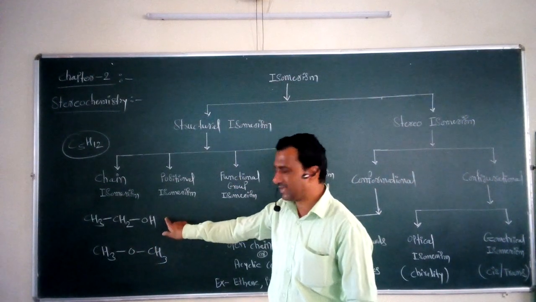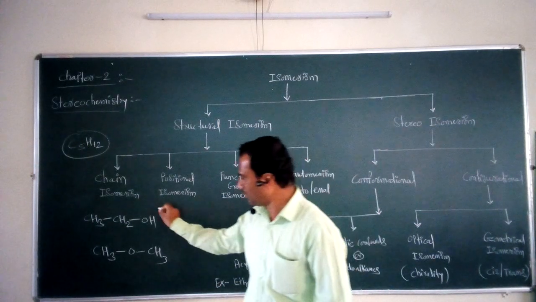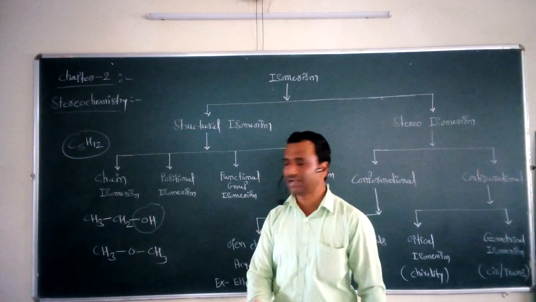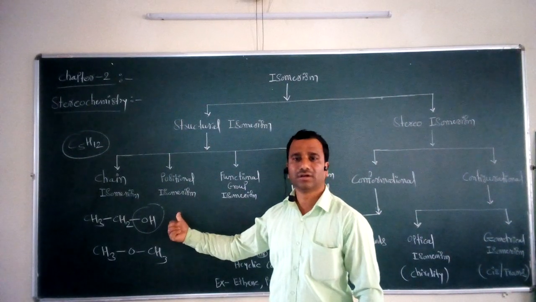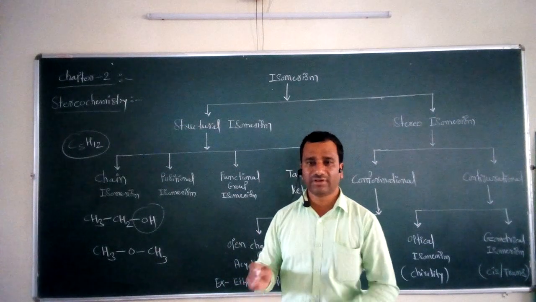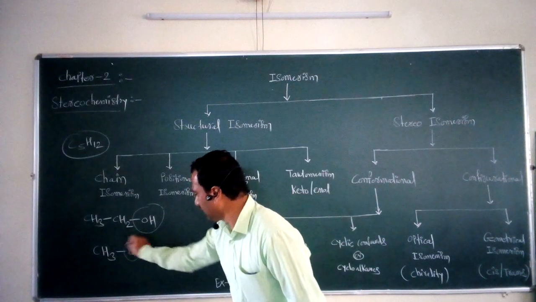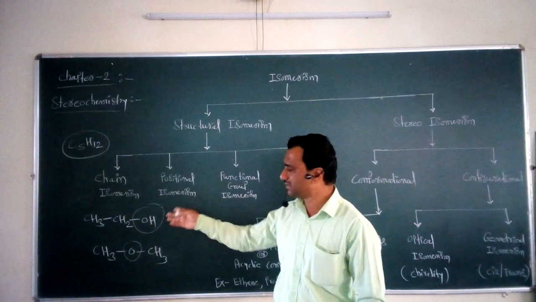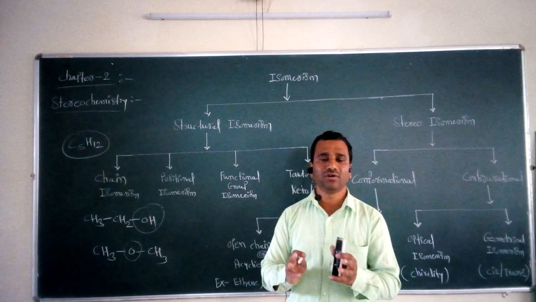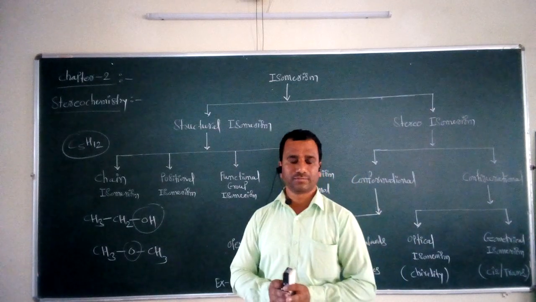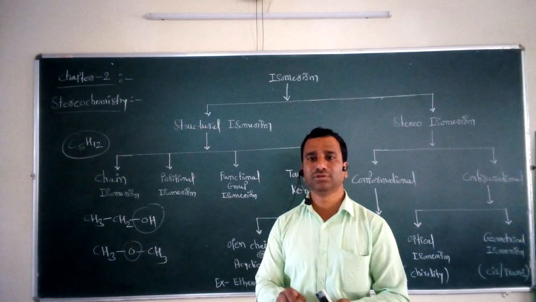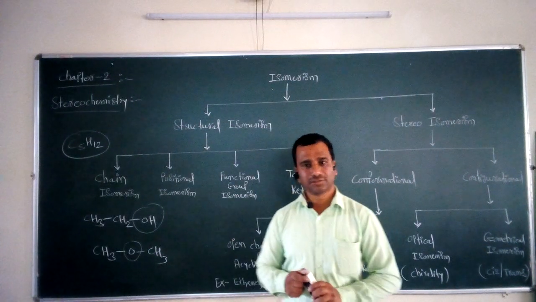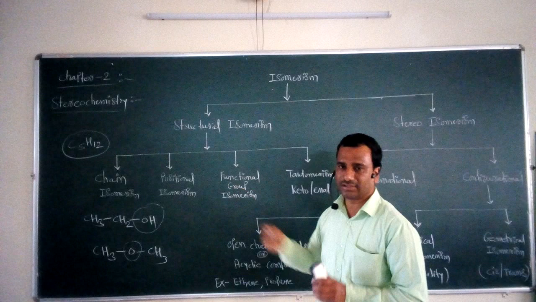In the first case, the functional group present is OH, the hydroxyl group, so the first compound is an alcohol. In the second case, the functional group is -O-, so an ether functional group is present. So these two compounds show functional group isomerism. Why? Because different types of functional groups are present in these compounds, even though they have the same molecular formula. Such isomerism is called functional group isomerism.